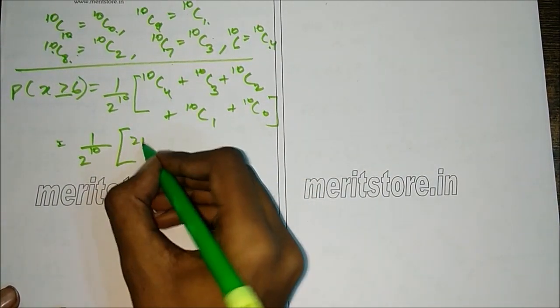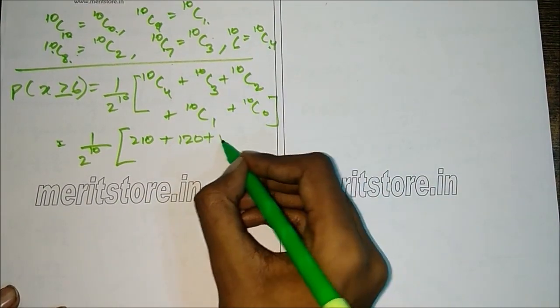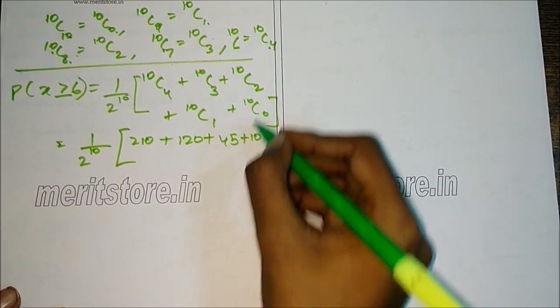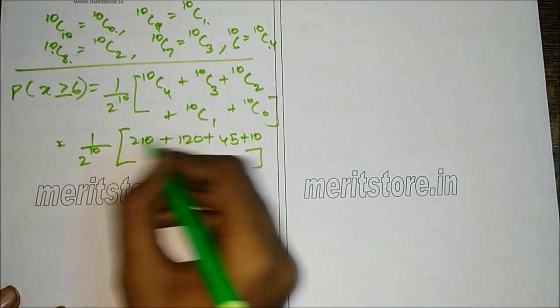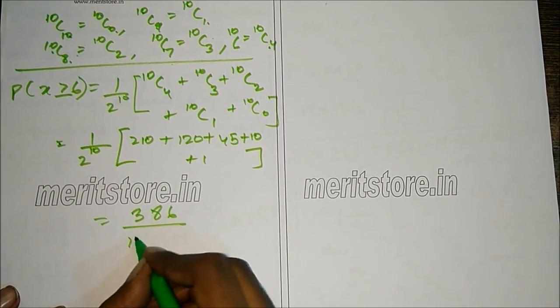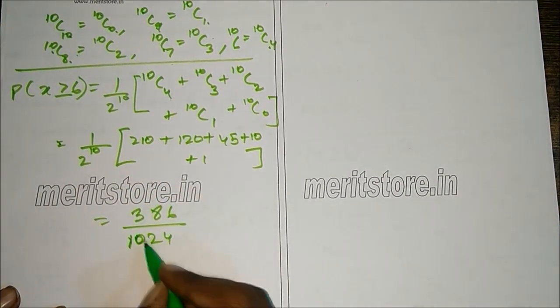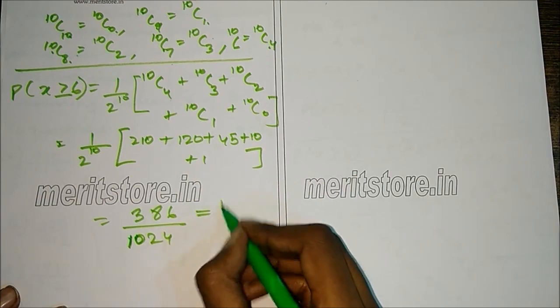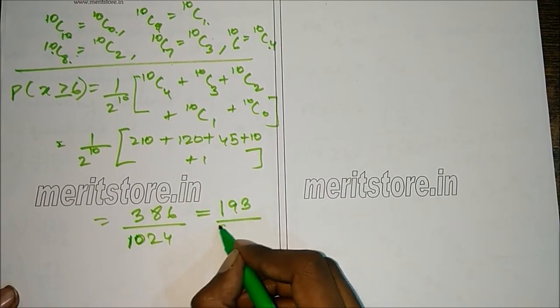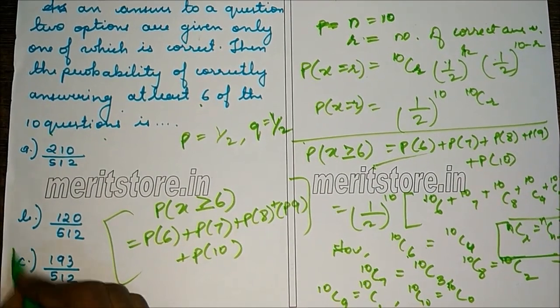10C4 is 210, plus 10C3 is 120, plus 10C2 is 45, 10C1 is 10 and 10C0 is 1. Adding up these terms, we get 386 by 1024. So dividing throughout by 2, we get 193 divided by 512, which is option C.